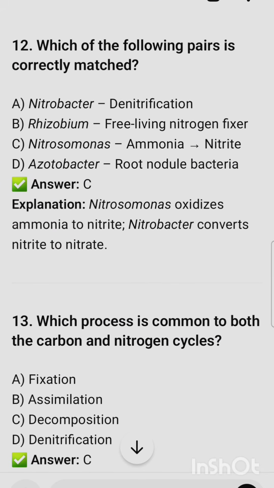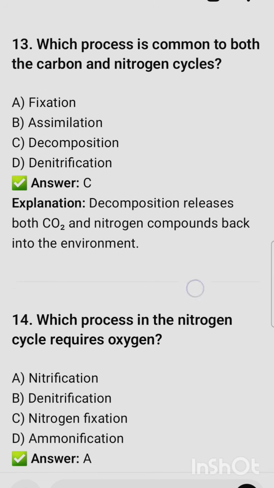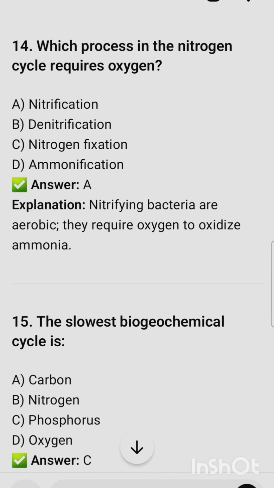12th question: which of the following pairs is correctly matched? The correct option is option C, that is Nitrosomonas, ammonia to nitrite. Which process is common to both the carbon and nitrogen cycle? It is the process of decomposition. Which process in the nitrogen cycle requires oxygen? The correct option is nitrification.